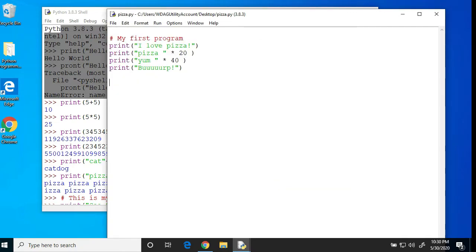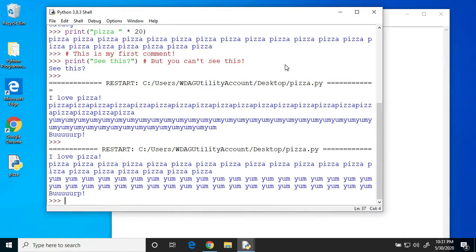Alright, are you ready to run your first program? To run it, click Run and then Run Module. Look at that. The IDLE shell became active again, and it printed our program right in here. Isn't that cool? And if you're curious, I ran this program twice, so that's why I see a double output here.